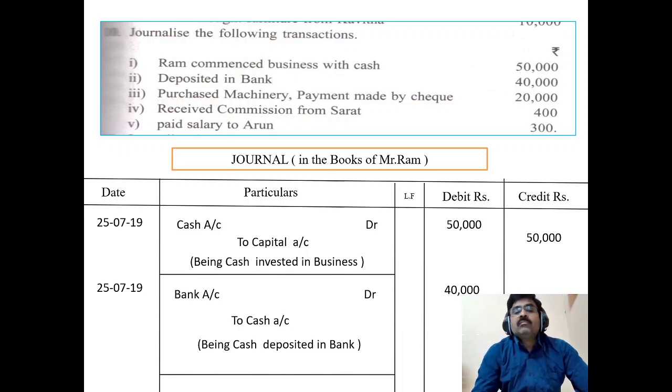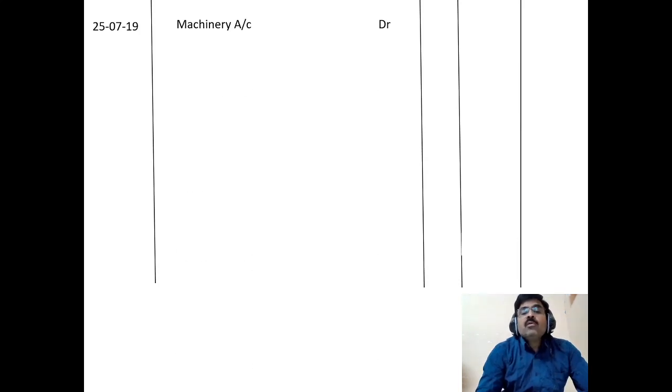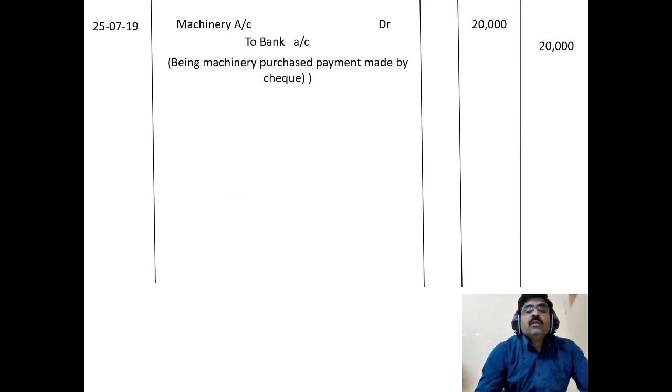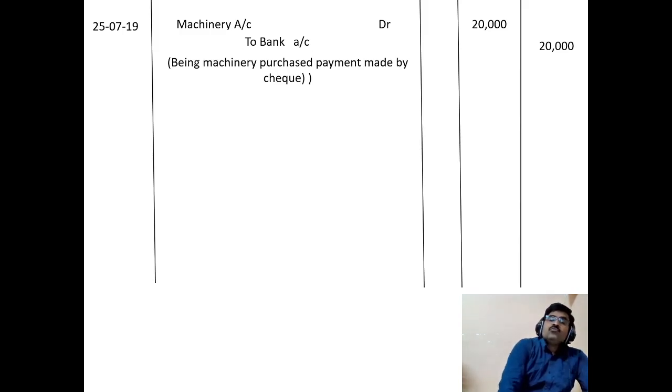So banker is the giver. Machinery is coming into the organization, and payment made by the bank, so the bank is the giver. Credit the giver. The entry for this one: first write the date, machinery account debit, write in the debit column. To bank account, bank is the giver, so write the amount in the credit side. For narration, being machinery purchased, payment made through check.